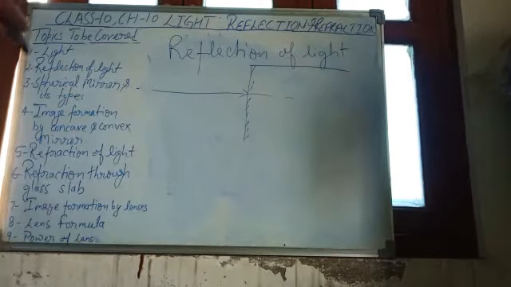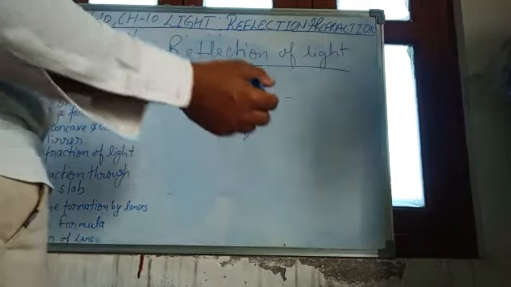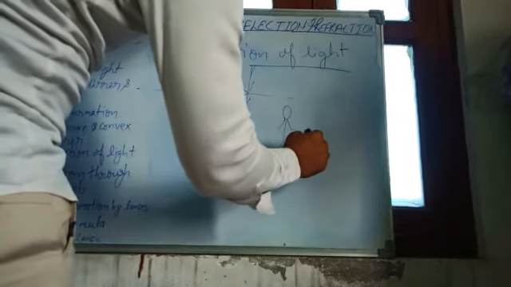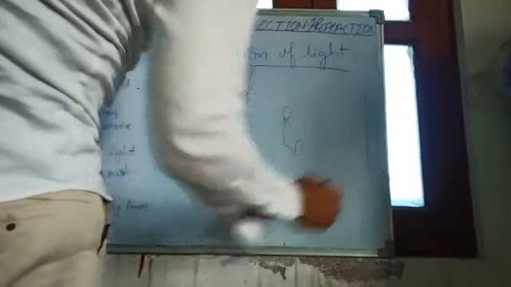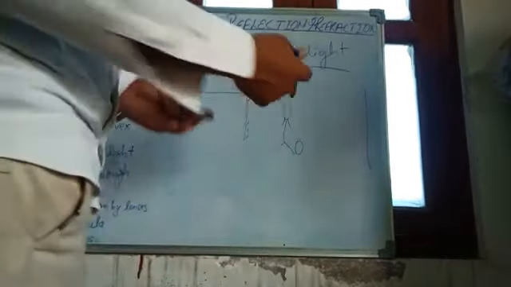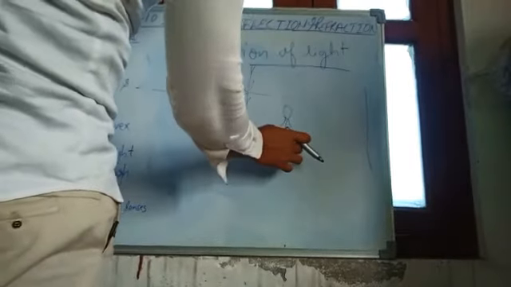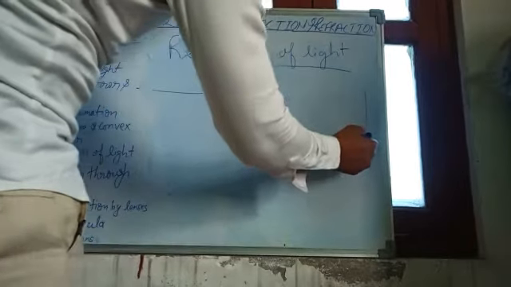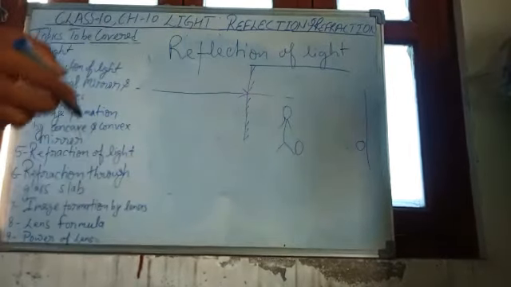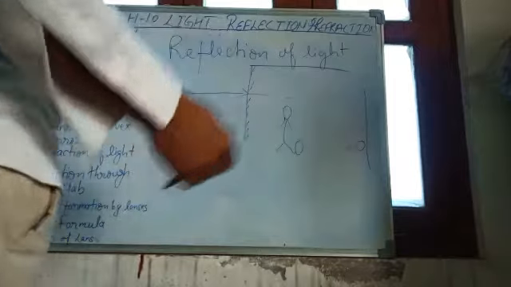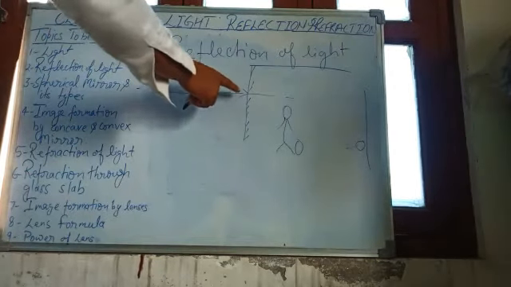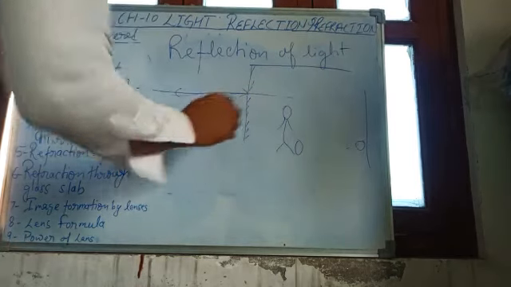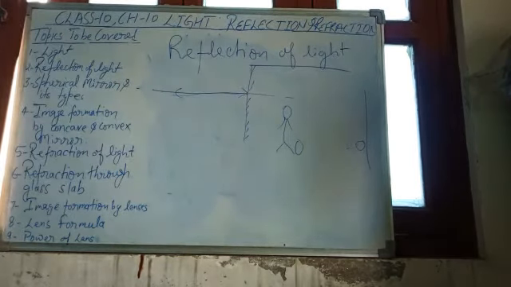So what will happen? We can imagine a situation like a boy hits a football and there is a wall. The football will not bounce back until it hits the wall. But as the football hits the wall, it will be bounced back in the opposite direction. The same thing will happen with the light ray also. It will bounce back in the opposite direction. Clear? So this is what reflection of light is.